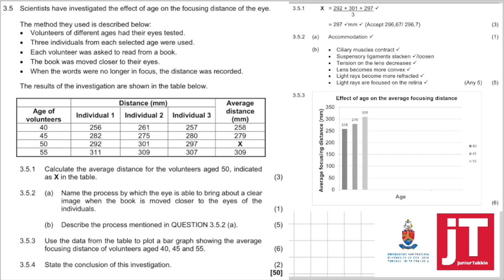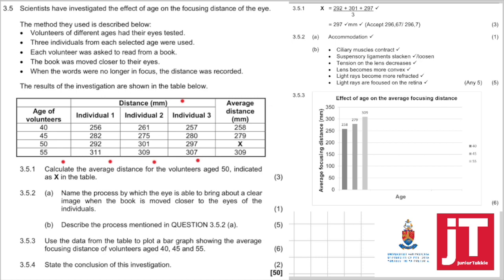Right. 3.5. Scientists have investigated the effect of age on the focusing distance of the eye. The method they used is described below. Volunteers of different ages had their eyes tested. 3 individuals from each selected age were used. Each volunteer was asked to read from a book. The book was moved closer to their eyes. When the words were no longer in focus, the distance was recorded. The results of the investigation are shown in the table below. So you have your age of the volunteers, individual 1, 2, 3, distance in millimeters, and the average distance in millimeters.